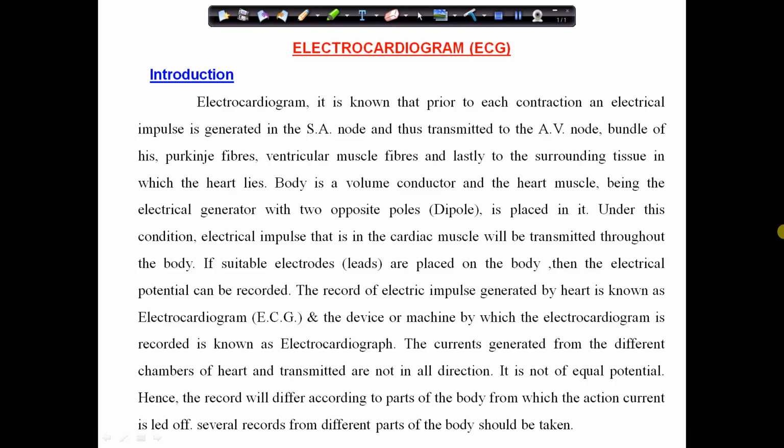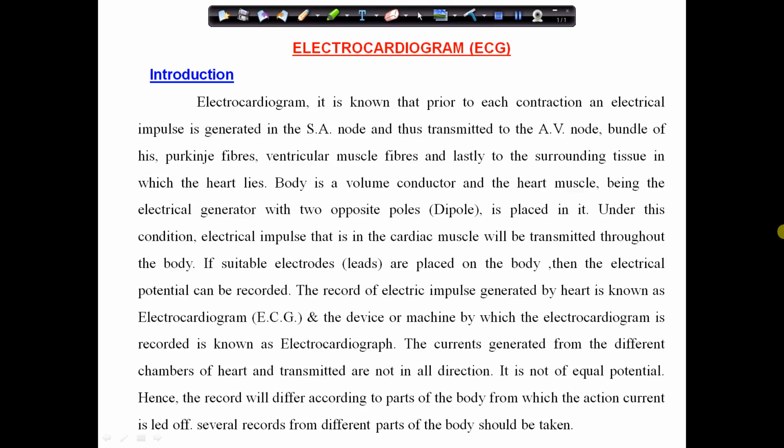In my previous lecture on the anatomy of the heart, I have already explained how and from where the electrical impulses are generated in the heart, and that portion is the SA node, sinoatrial node, which is located near the coronary sinus in the right atrium.